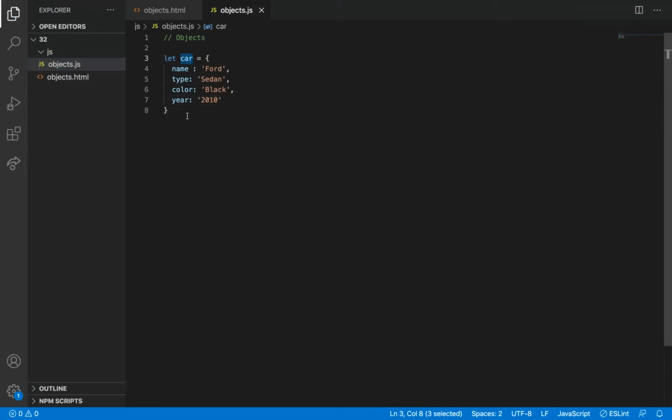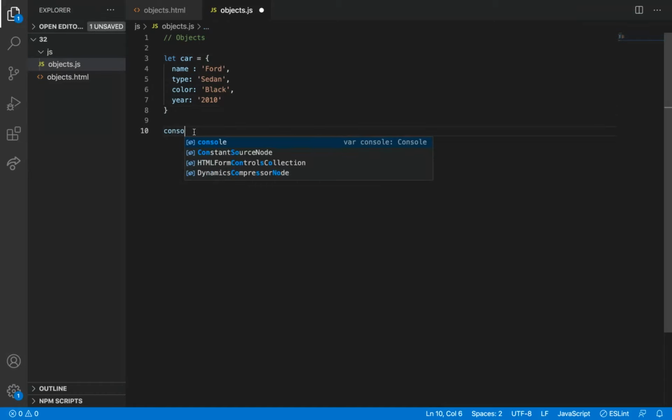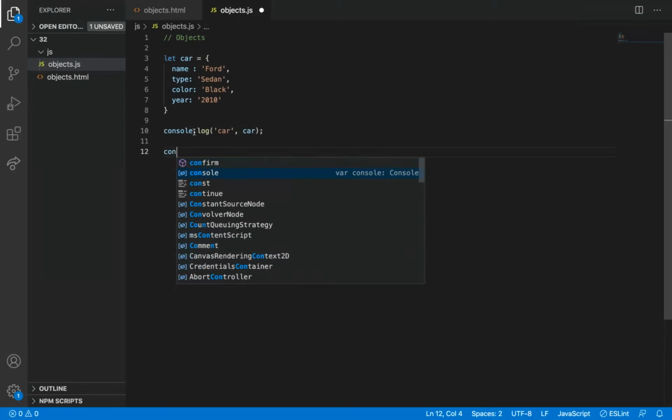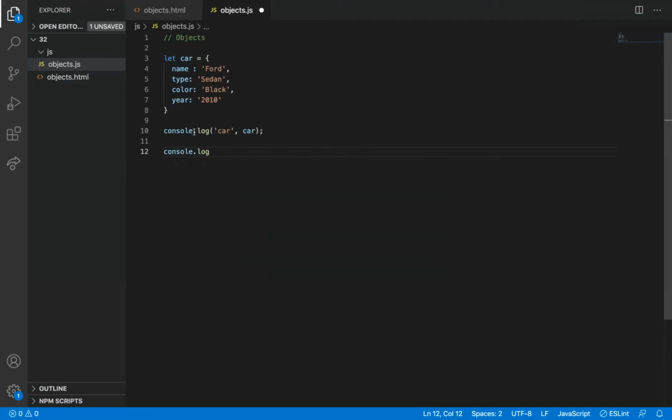So first let me console.log car, and then type of car.